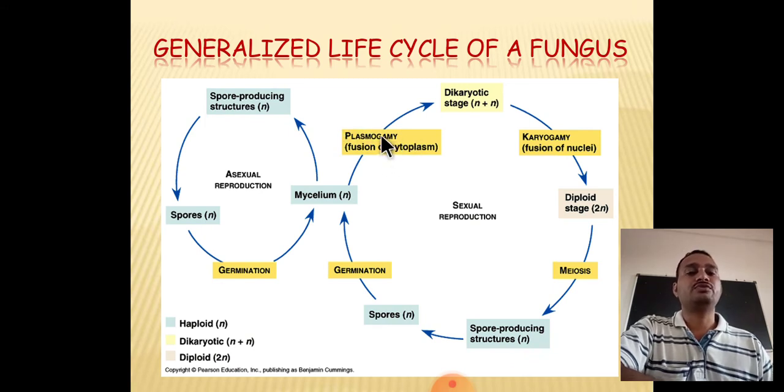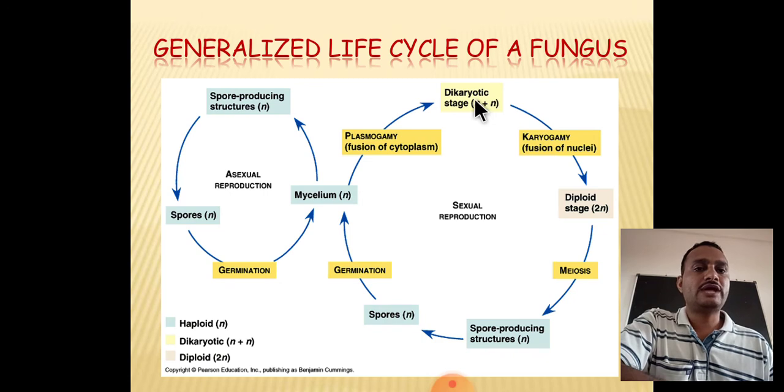This plasmogamy means fused mycelium, and it gets converted into dikaryotic. Dikaryotic means di is two, karyo is nucleus, a two-nuclei stage, that means n plus n. This n is a negative strain, this n is a positive strain. Here the fusion of mycelium takes place to form a dikaryotic stage only under sexual reproduction conditions. Next, this dikaryotic mycelium undergoes karyogamy. Karyogamy means gamy is fusion of gametes, karyo is nucleus, that is fusion of nuclei.